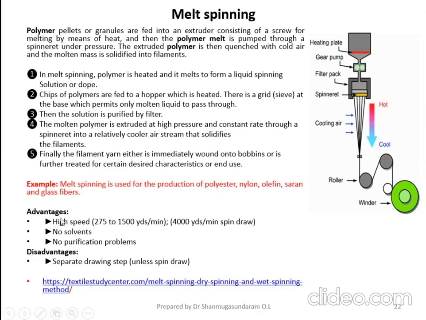Now let us discuss the advantages and disadvantages of melt spinning technology. The production speed is 275 to 1500 yards per minute. I am talking about the winding speed. Either you can go for 1500 yards per minute, or you can go for still higher, that is 4000 yards.